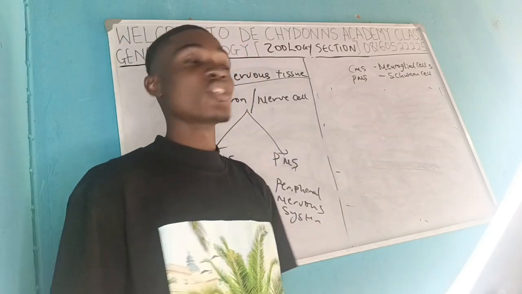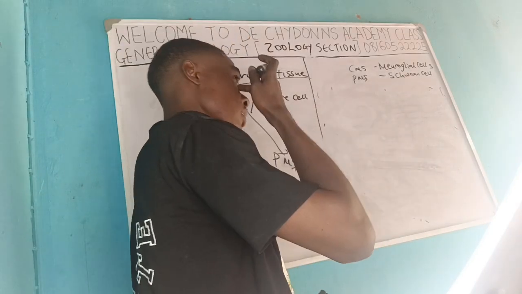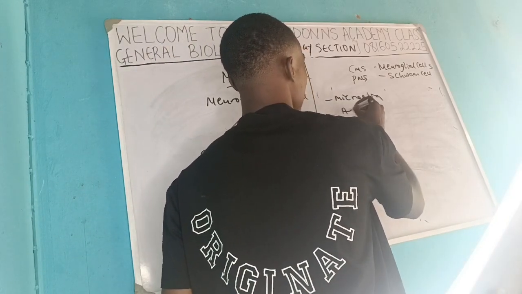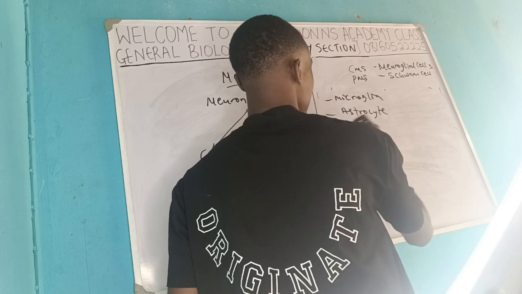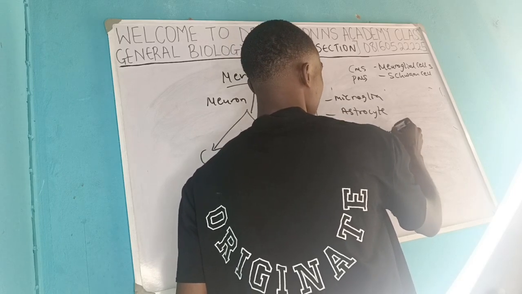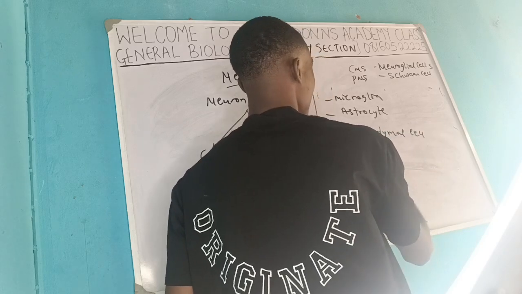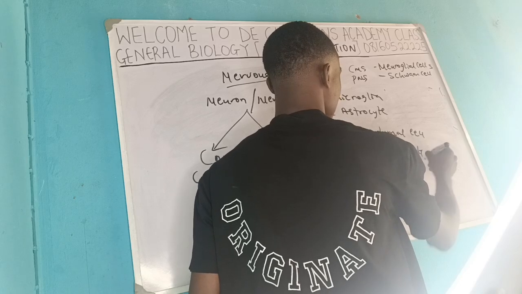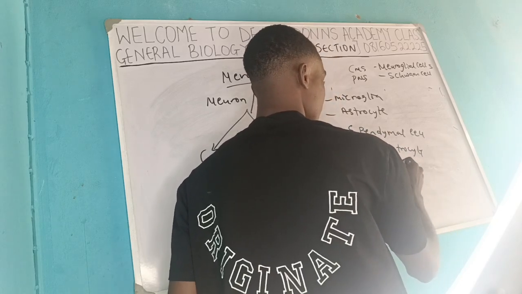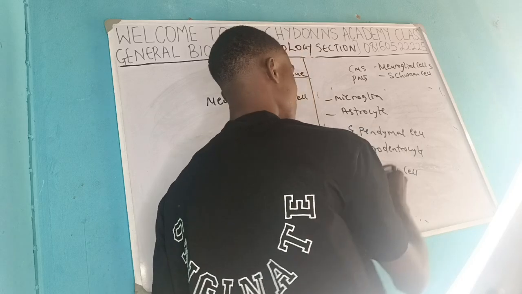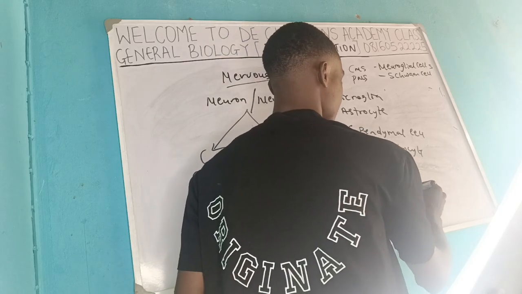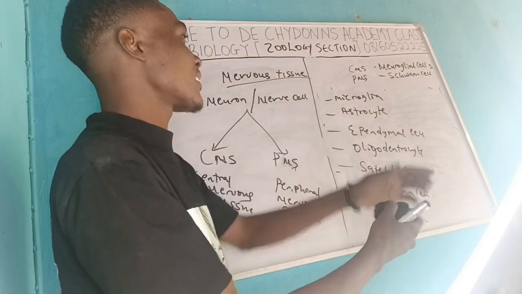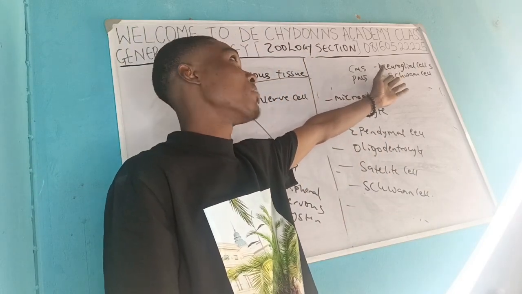Now let's list some of the cells that we are talking about. We have the microglia cell, the astrocytes, the ependymal cells, the oligodendrocytes, and the satellite cell. Let me also chip in the Schwann cell, even though I've explained it. So all these, depending on the name that you call them, are glia cells.